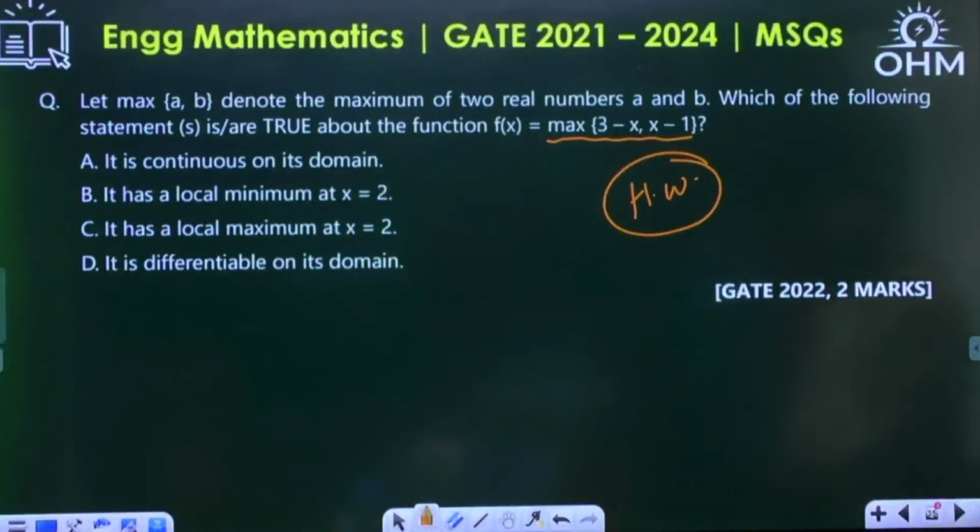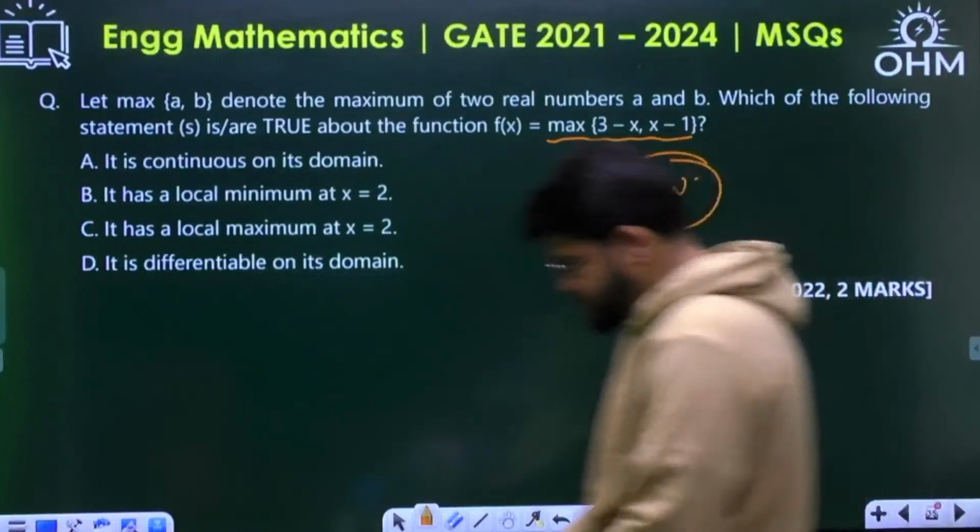It is continuous in its domain. It has a local minima at 2. It has a local maxima at 2 and it is differentiable on its domain.